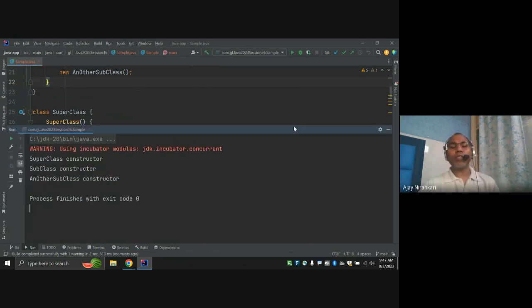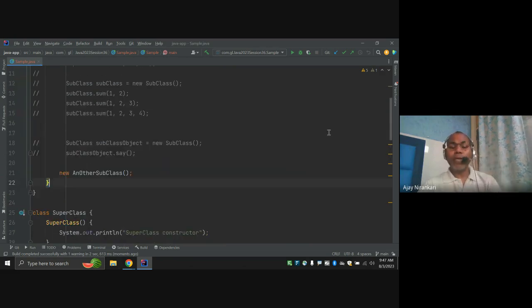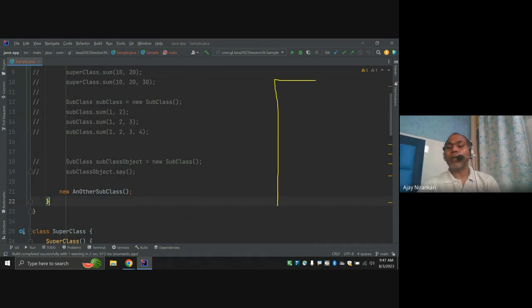Notice I'm just creating one object, but internally, before creating it, the first parent is created, then another parent, then this object. So be note, whenever you are creating an object of your child class, parent to parent to parent, the complete hierarchy is built by your compiler.